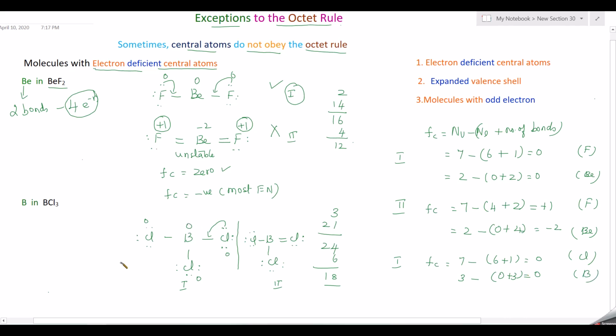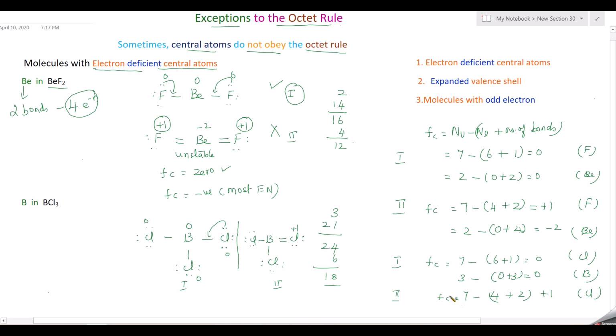So this is the preferred structure, but we'll check why the other structure is not possible. For that you need not go for the chlorines with the same structure, since they have 0 formal charge, and for this chlorine alone we will calculate in the second structure. When you calculate for chlorine, we get 7 minus 4 lone pair electrons and then 2 bonds attached. So you get plus 1. So this is for chlorine in the second structure.